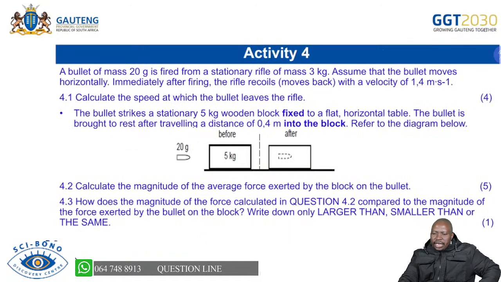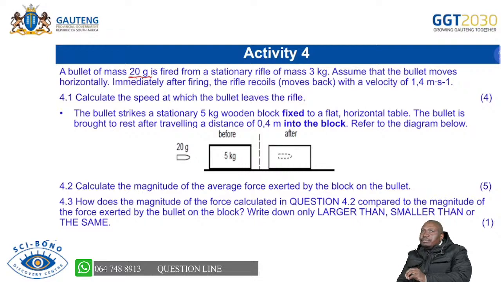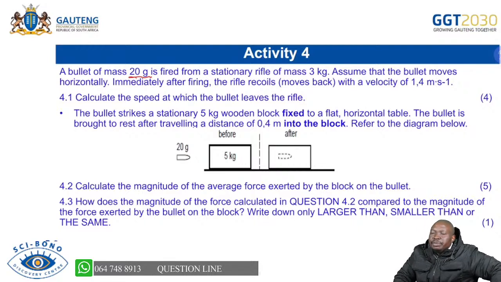Now let's look at a question which is activity 4. A bullet of mass 20 grams is fired from a stationary rifle of mass 3 kg. It's important that you always look at the correct SI unit. Remember, our mass must be in kilograms. So you must convert the 20 grams to kilograms by dividing 20 grams by 1,000. Then you will get 0.02.